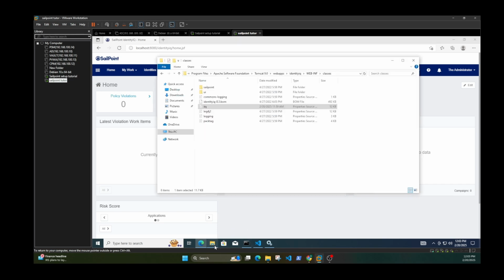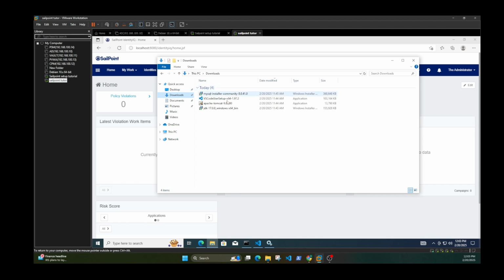But yeah, I would say download the exact same files I had. Make sure you download 9. I've heard of other people having issues with version 10 and getting a lot of errors. So make sure you download everything, the exact same thing.